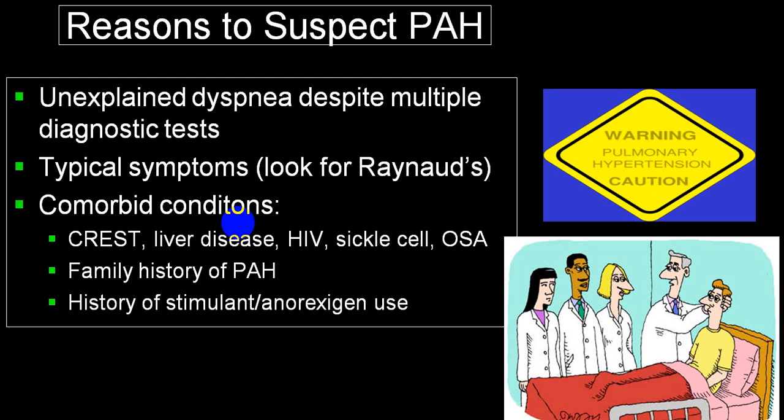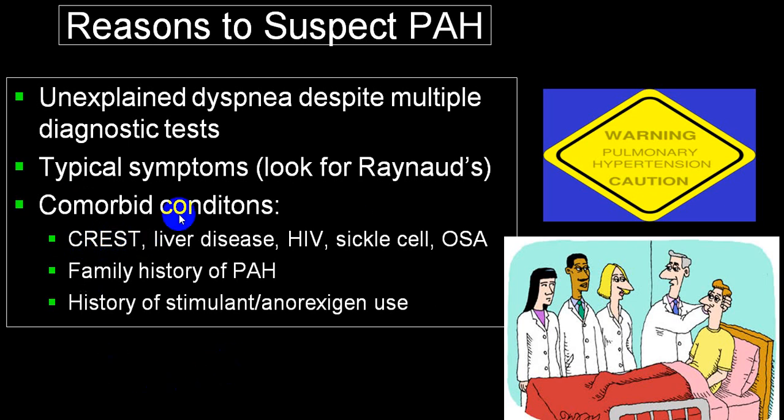So the reason to suspect it: if any person comes to you with unexplained dyspnea, there is Raynaud's phenomenon, you have CREST: C for calcinosis, R for Raynaud's, E for esophageal motility, S for, I think, sclerodactyly, and T for telangiectasia.